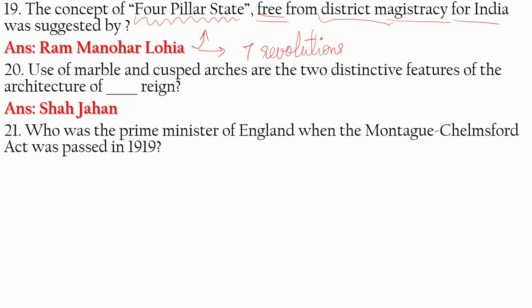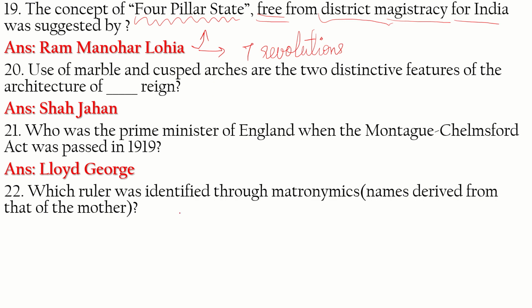Okay. Question 21. Who was the Prime Minister of England when the Montague Chelmsford Act was passed in the year 1919? When this Act was passed in 1919, who was the Prime Minister of England? That's what the question is. It was Lloyd George.